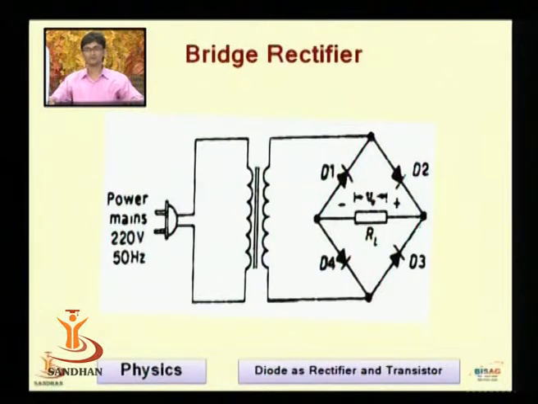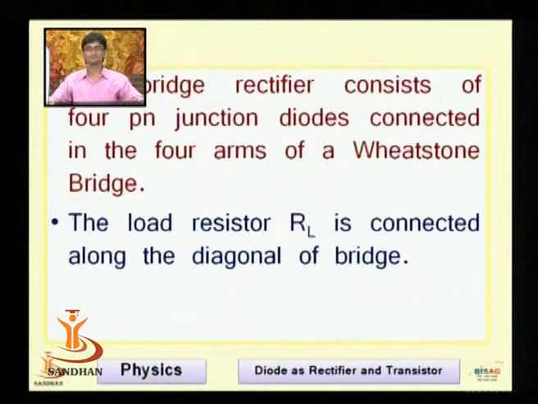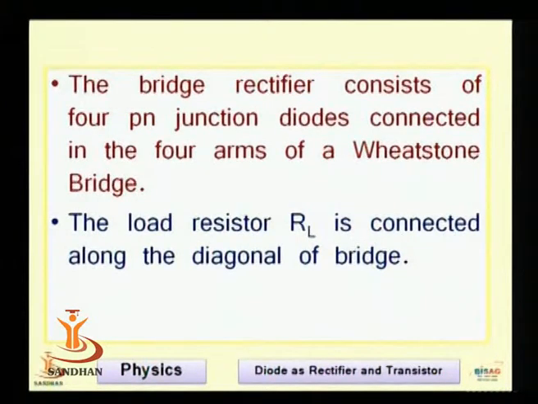Now comes the bridge rectifier. This is the second way to form the full wave rectifier. If you try to see here, we are using 4 diodes in place of 2 diodes. 4 diodes are connected in a bridge form: diode 1, diode 2, diode 3 and diode 4, and diagonally we are connecting the load resistor RL. It is connected with the transformer. Normally a step down transformer is used. So the bridge rectifier consists of 4 PN junction diodes connected in the 4 arms of the Wheatstone bridge, with the load resistor RL along the diagonal of the bridge.